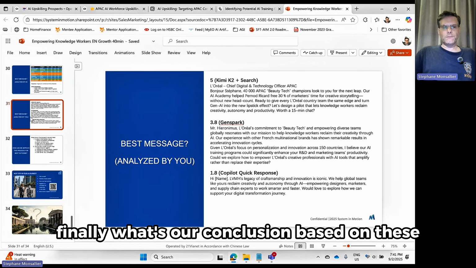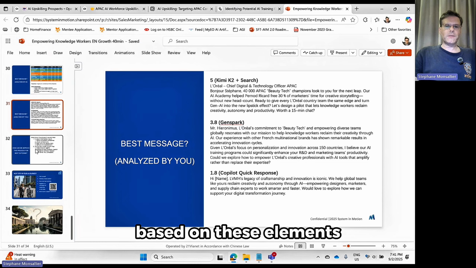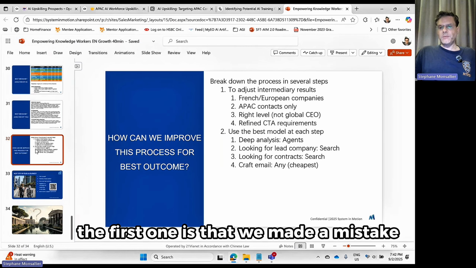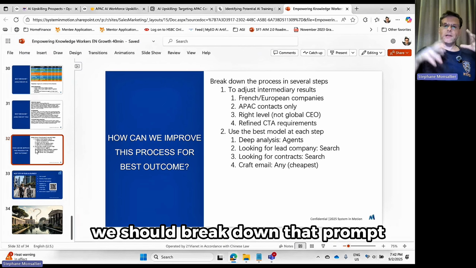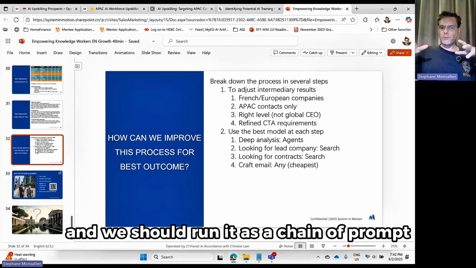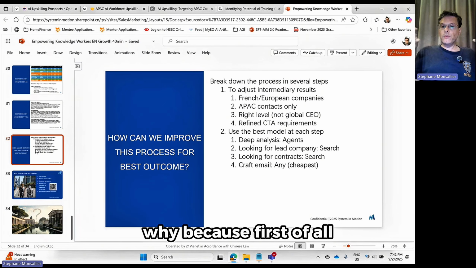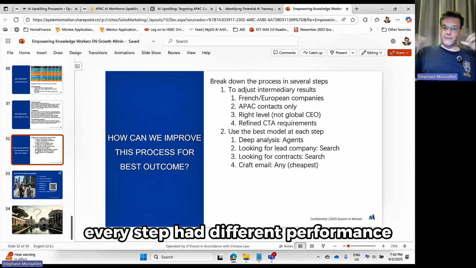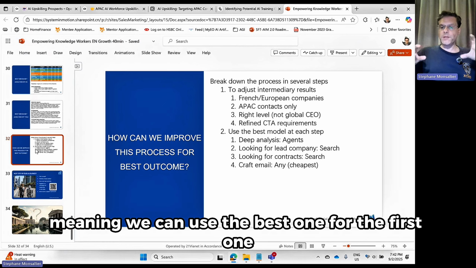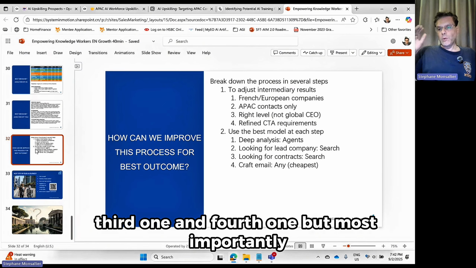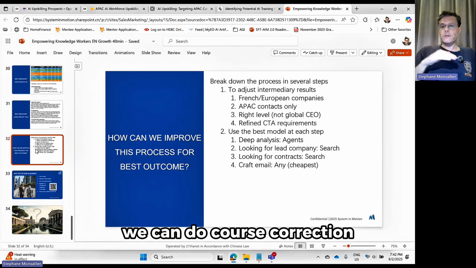Finally, what's our conclusion based on these elements? The first one is that we made a mistake. Running one global prompt for all 4 steps of our process was a mistake. We should break down that prompt and run it as a chain of prompts. Why? Because first of all, every step had different performance based on which AI we are using. Breaking it down into 4 prompts, meaning we can use the best one for the first one, second one, third one, and fourth one. But most importantly, we can do course correction.